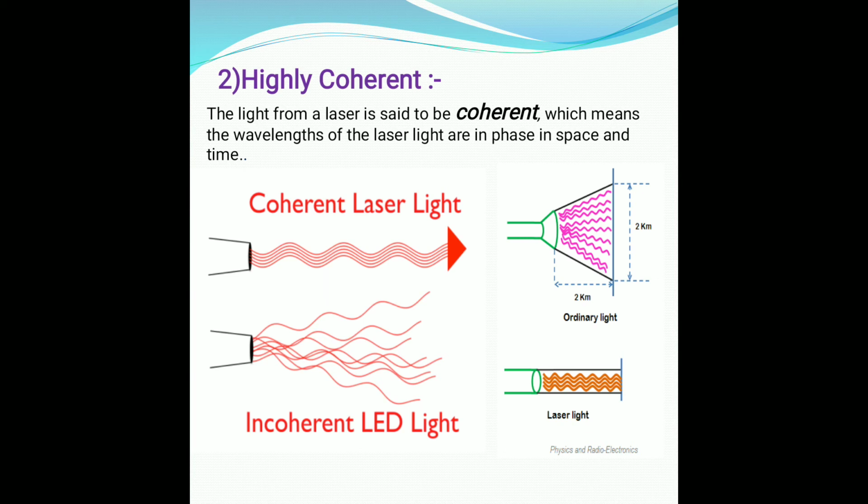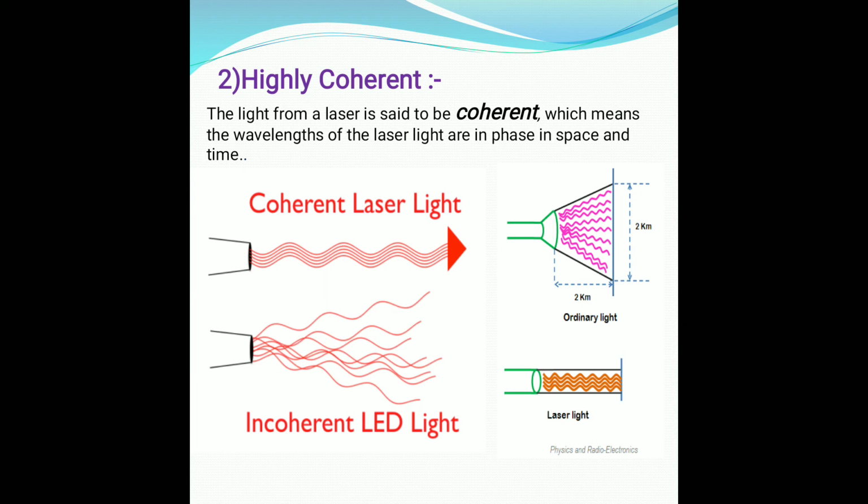And as stated earlier, wave trains emitted by an individual laser can be several hundred kilometers long. So when such two wave trains interfere with each other after traveling such a large distance, they are still capable of producing a steady interference pattern.